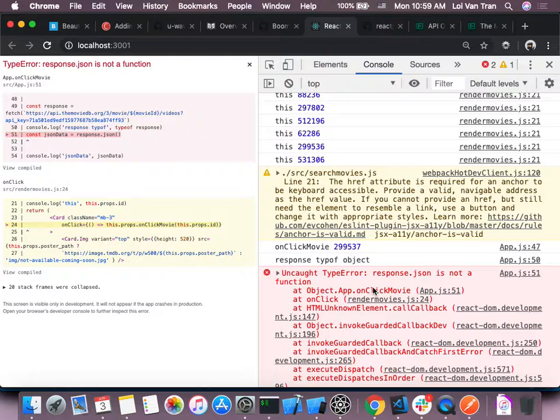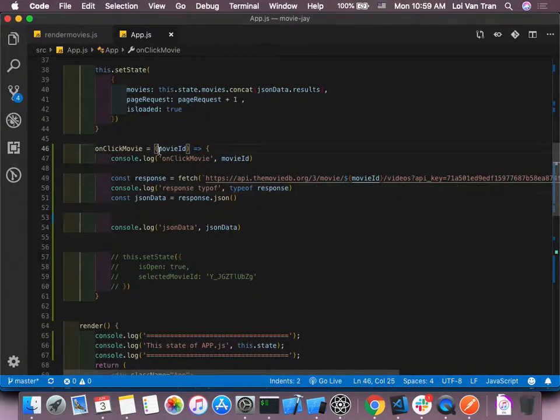The problem here is that the code is moving too quickly, guys. We need this to be an asynchronous function call. Okay, we forgot to do that. So let's go ahead and add async up here. We'll do an await right here. And I expect it to work this time.